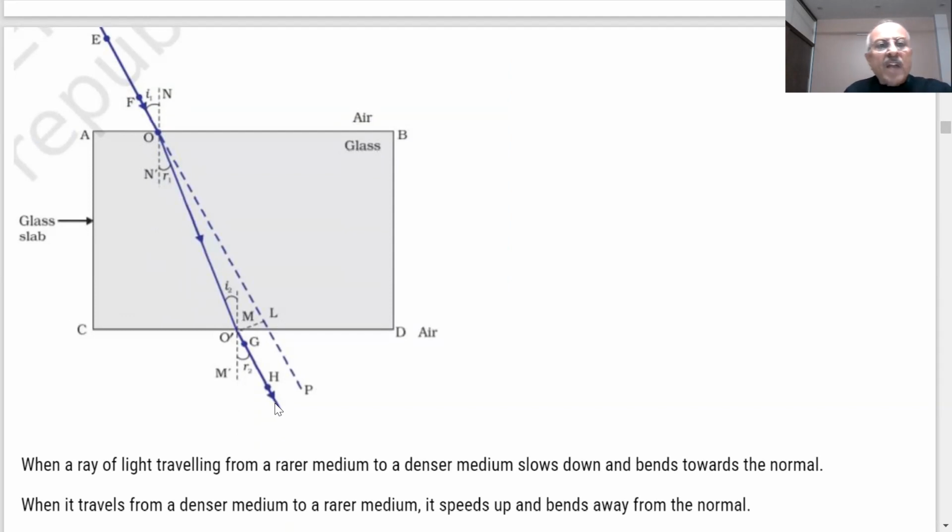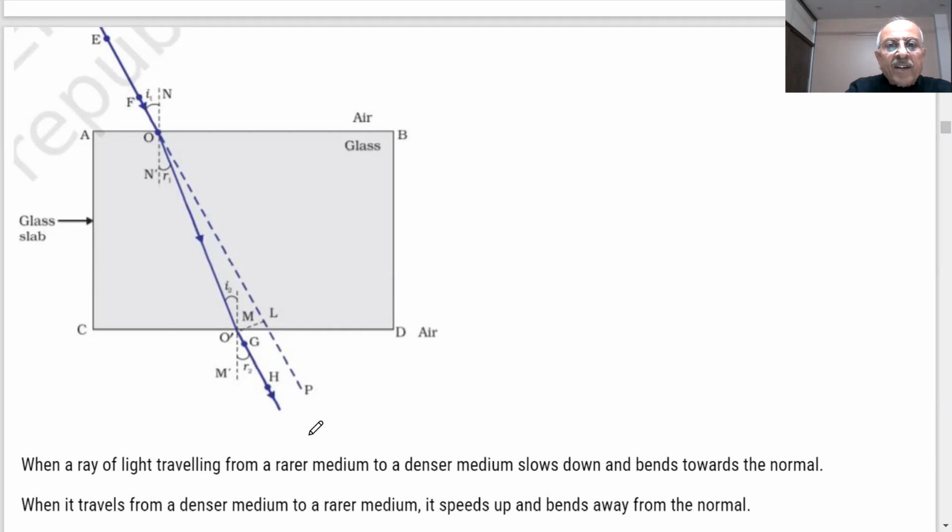Now you remove the glass slab and draw. This you can draw on the white sheet. What do you find? That this is the incident light, and this is the refracted light. Again, incident, refracted. So you will see angle i1 and angle r1. Air to glass, light suffers refraction. From glass to air, it again suffers refraction. What happens? This time it goes away from the normal. This is coming in towards the normal.